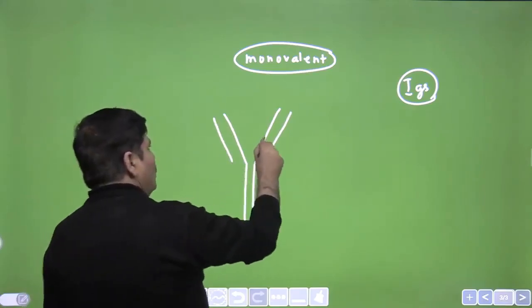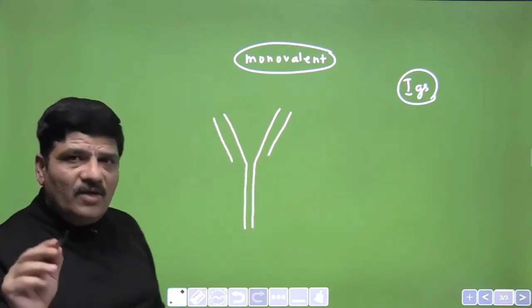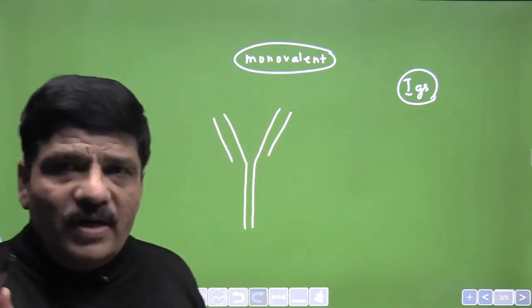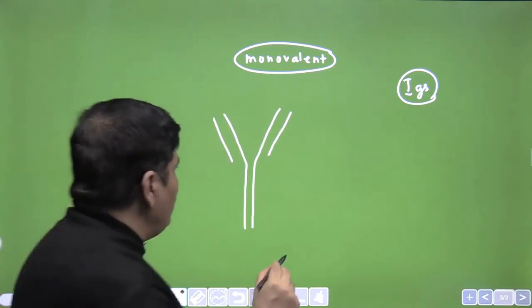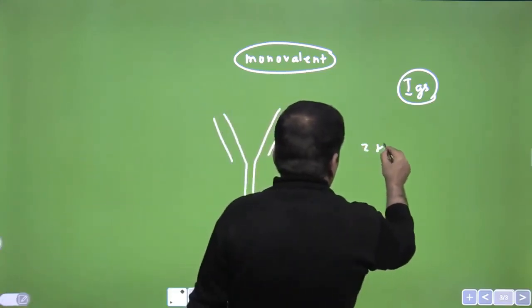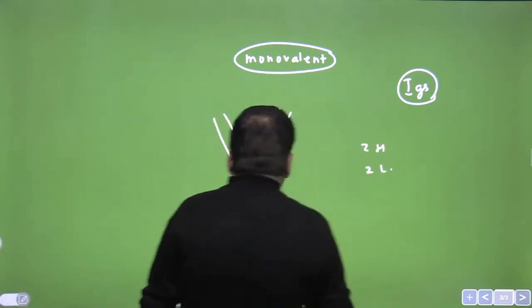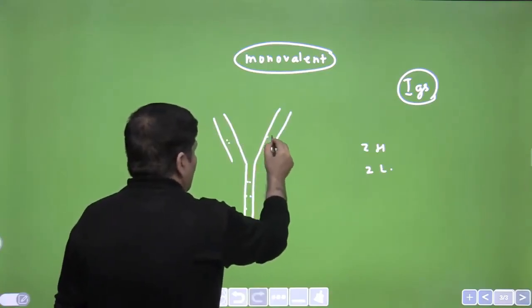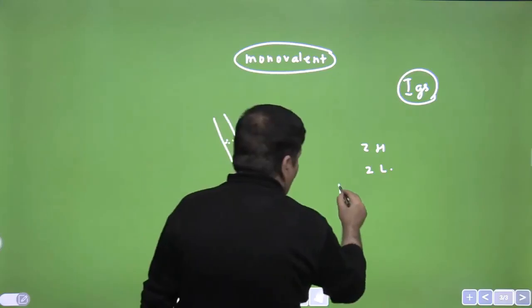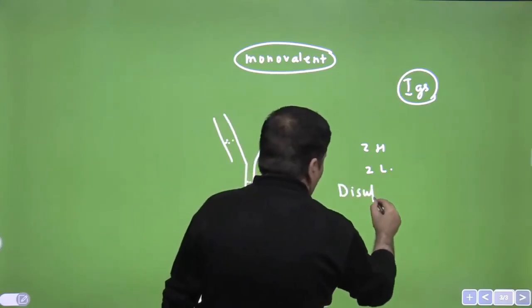So there are 4 polypeptide chains. This is a protein we are talking about. And they are held together, this is an important question again, by what are called disulfide bonds.